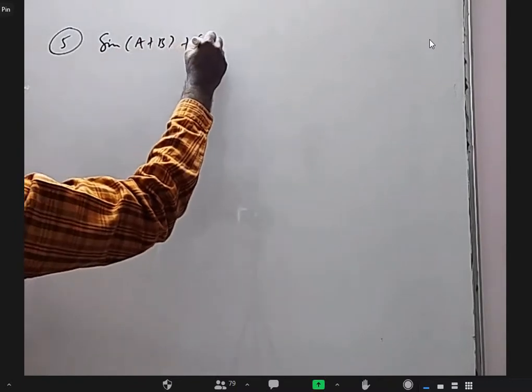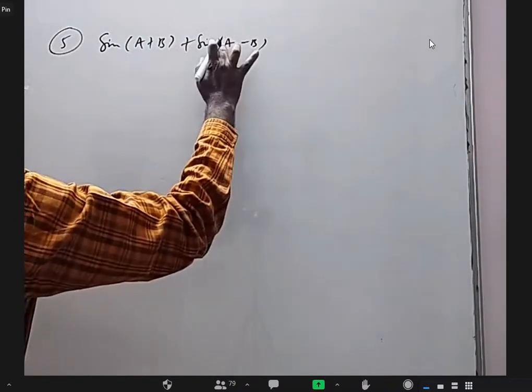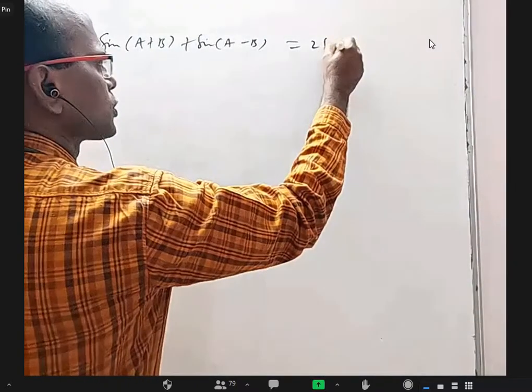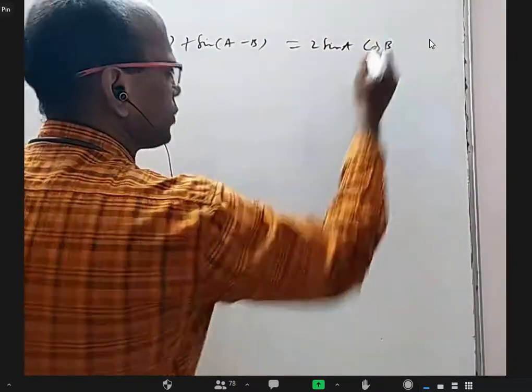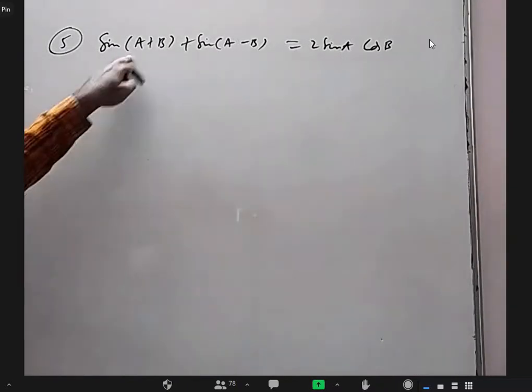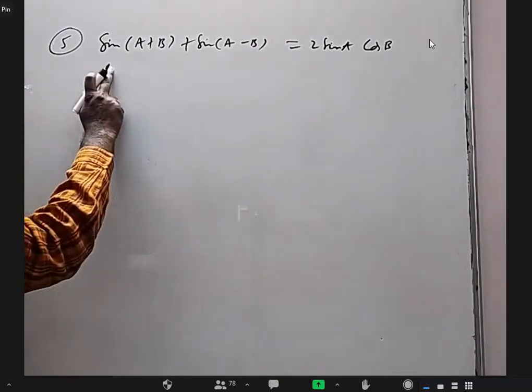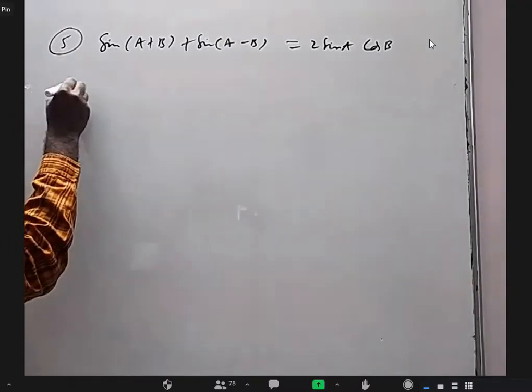Okay. So now, just some more formulas, we may use them later on, but I'll simply state them. Sin A plus B plus sin A minus B is 2 sin A cos B. I don't have to prove it because you know this formula, just add the two formulas, you'll get this. Somebody wants a proof, hardly one step.